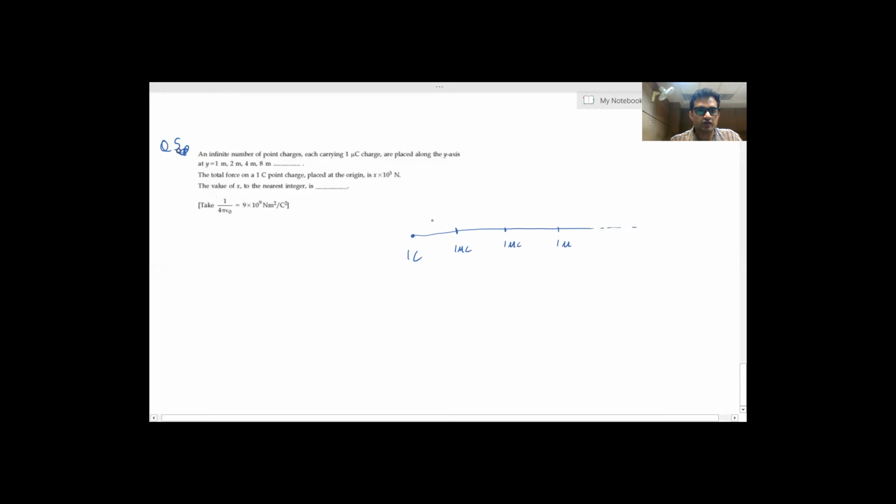So this is at a distance of 1 meter. This will be at a distance of 2 meter. The third charge will be at a distance of 4 meter, then 8 meter, and so on. So if I write the force due to this 1 microcoulomb charge as F1, then F1 will be equal to K Q1 Q2 upon 1 square.